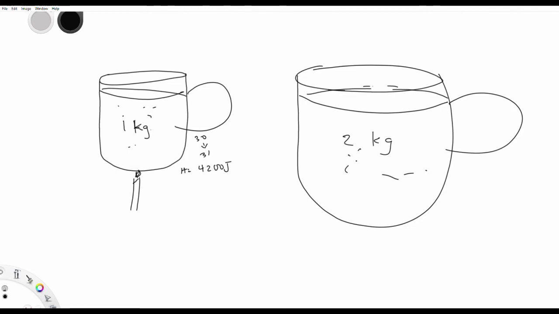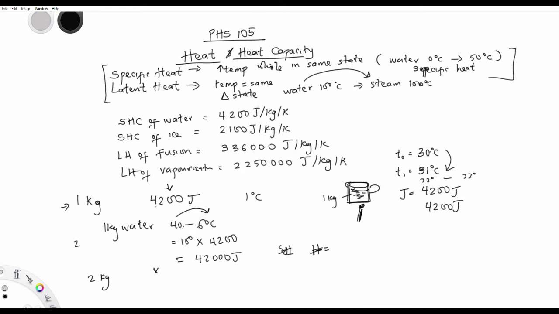Now if we are doing the same thing for 2 kg, it is normal. This is physics, it's about quantities. We believe that if 1 kg takes this, that means 2 kg should take 2 times, double of it. So for 2 kg to move from 30 to 31, it has to take this one 2 times, because of the size.